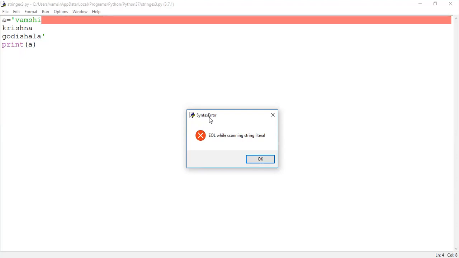So it is leading to an error or not? Yes, sir. So why it is leading to an error? Because it is a multi-line string. So multi-line strings cannot be handled with the help of single quotes, guys. So is the example clear? Yes, sir. If you are handling the multi-line string with the help of single quotes, what it leads to? It leads to an error. Is it clear? Yes, sir.